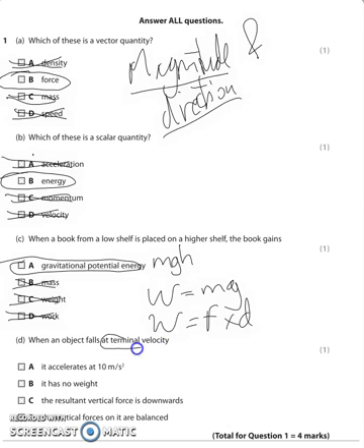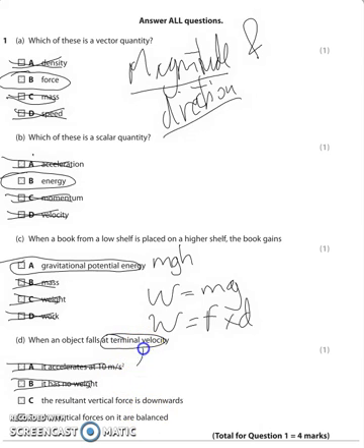When an object falls at terminal velocity, does it accelerate at 10 meters per second squared? Well, at terminal velocity, terminal means stops, so the velocity stops. The velocity in this case stops increasing. So it wouldn't still accelerate. So it wouldn't do that one. It doesn't have no weight. That doesn't make sense. It still has a weight, which is why it's still dropping. The resultant force is downwards.